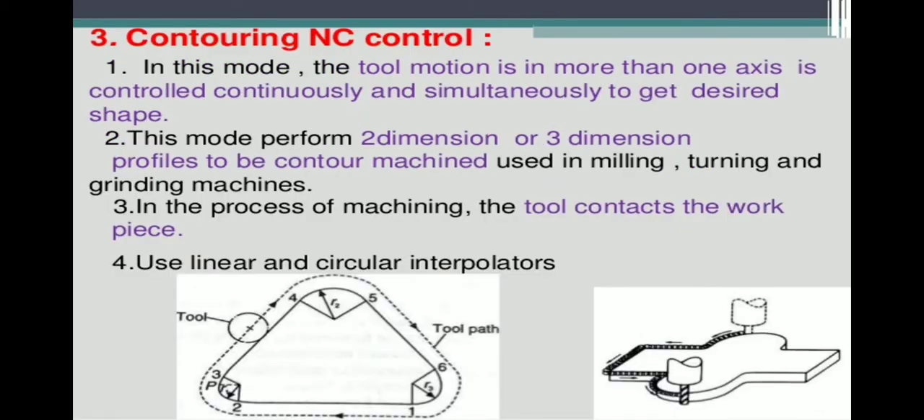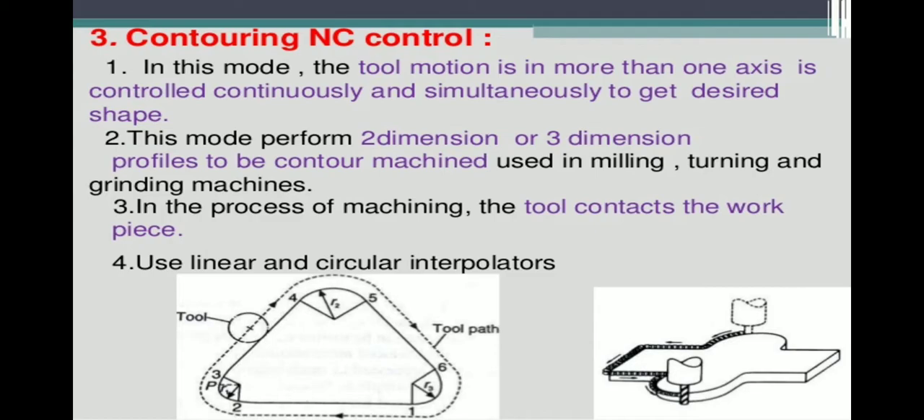And what is the third one? It is a contouring NC control. So the contouring NC control means the cutting tool should be moving in the contour direction. So one path I am getting, one path is required. If the path is given, the cutting tool should be moving only on that path.